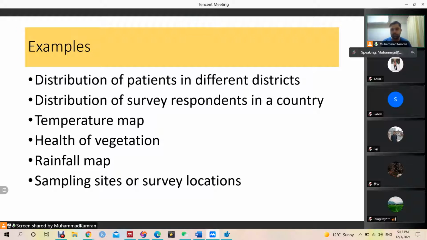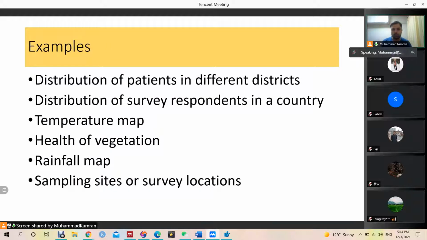Similarly, we conducted some survey, and we asked them for their location. It can be a street, it can be a city, or it can be a very precise location, like coordinates. Then we can make a map and we can see from where we got the responses of our survey and what the reasons are. Either there is some link with the presence of a university, and presence of a university means a higher literacy rate, and so on. We can relate things.